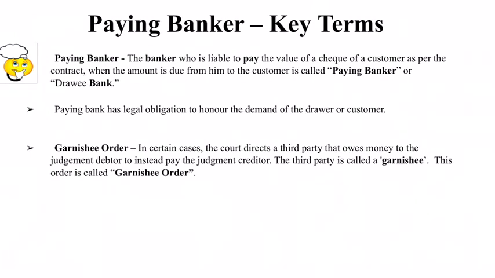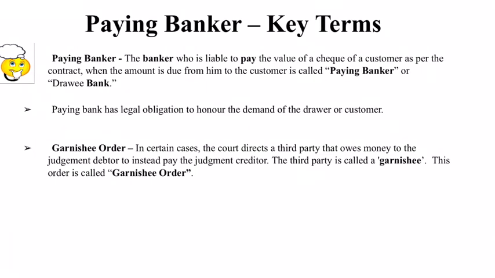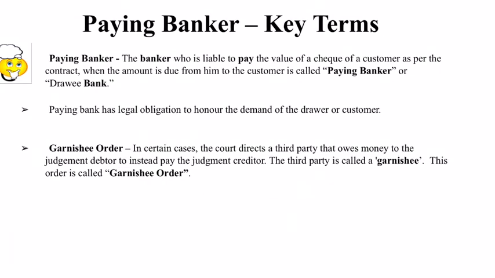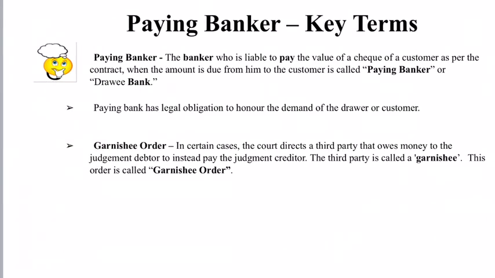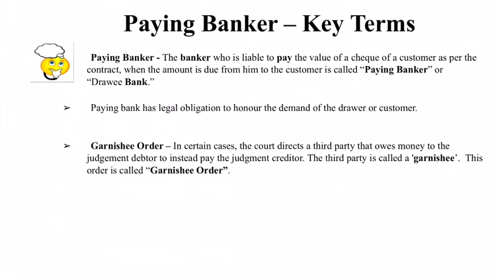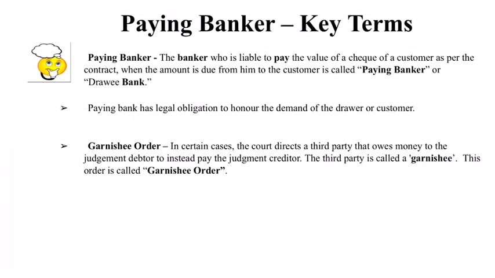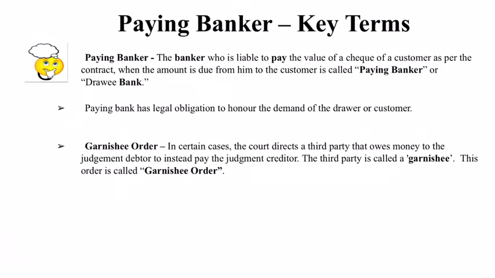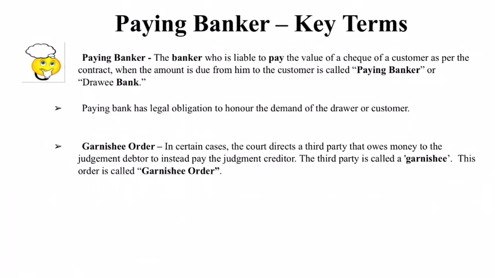Let us assume that A owes B a sum of rupees 25,000. So A issues a check to B. On the personal front, as far as A is concerned, he is divorced from his wife. And as part of court direction, he has to pay a sum of rupees 25,000 per month to her. Okay. Now let's assume that A doesn't honor this. He is not regular in making payment to his ex-wife. Okay, and it's quite possible that his wife approaches the court again.